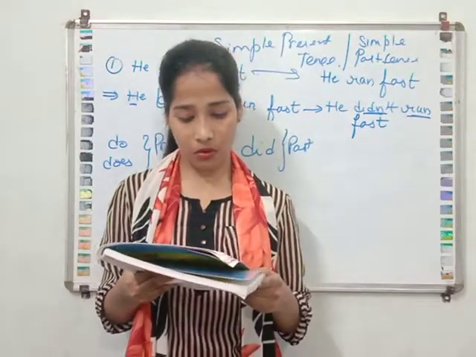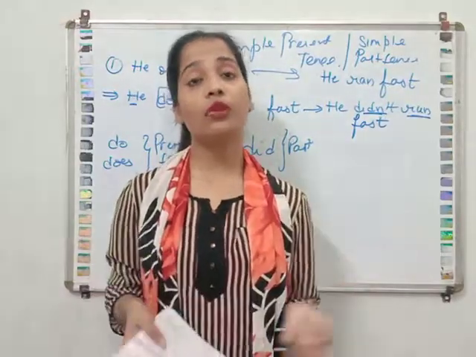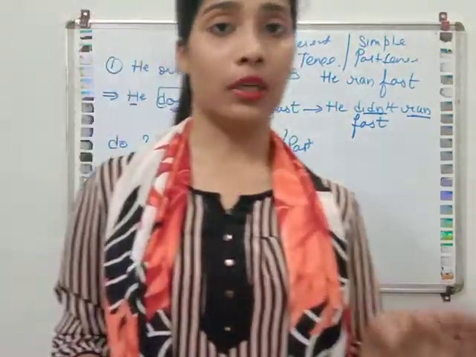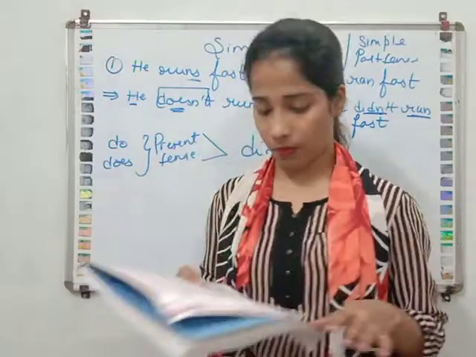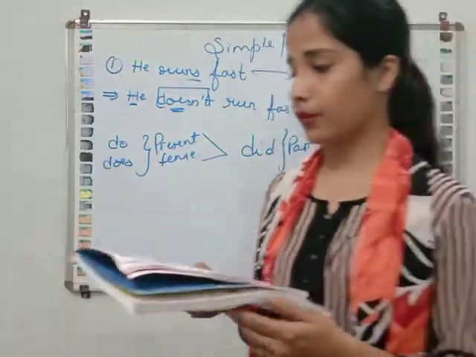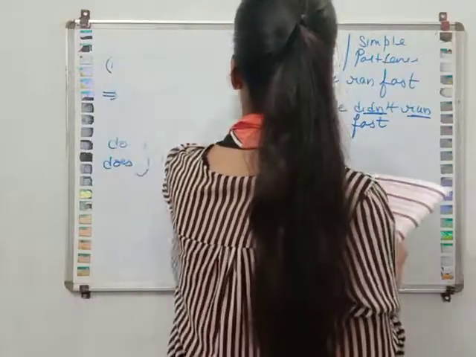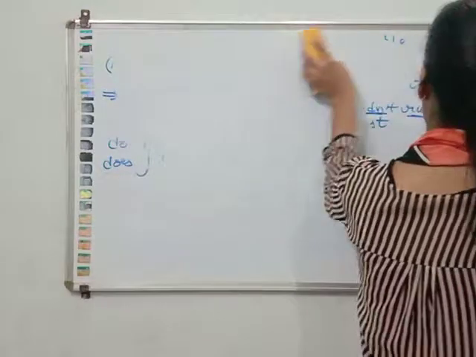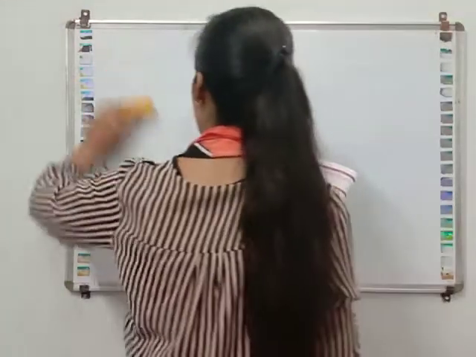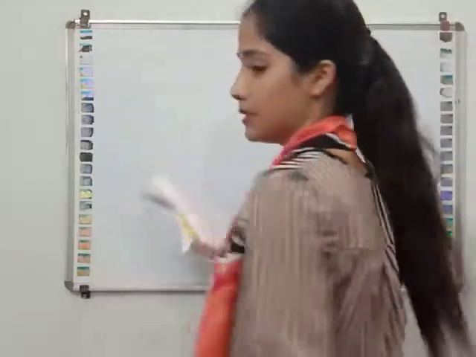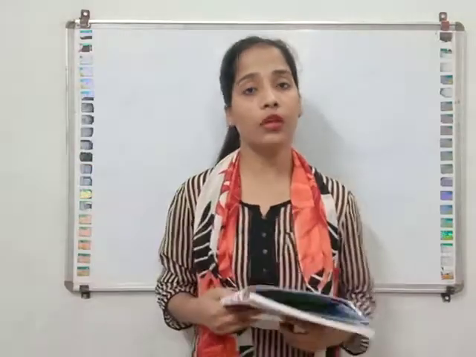Now when we talk about the interrogative, how will we change the interrogative sentences into negative? Now we will learn about this. So first of all, what are interrogatives?